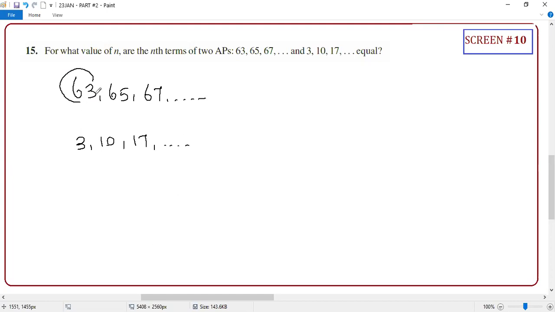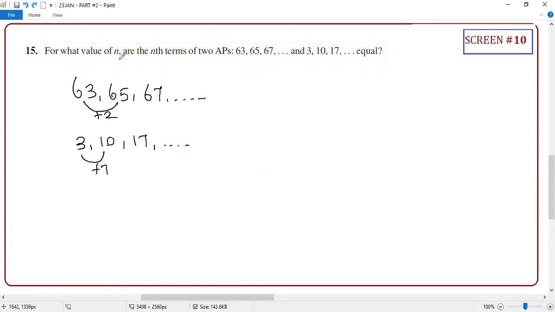This one starts at 63, this one starts at 3 only. The starting point of one is high, the other is very low. But still this one will meet that one because it is running fast. It is plus 7, and this is plus 2 only. So this one is running, and that one is also running. At some point, both will meet.